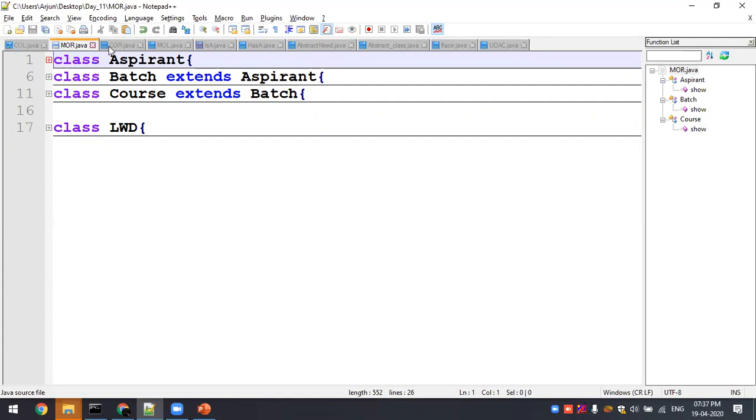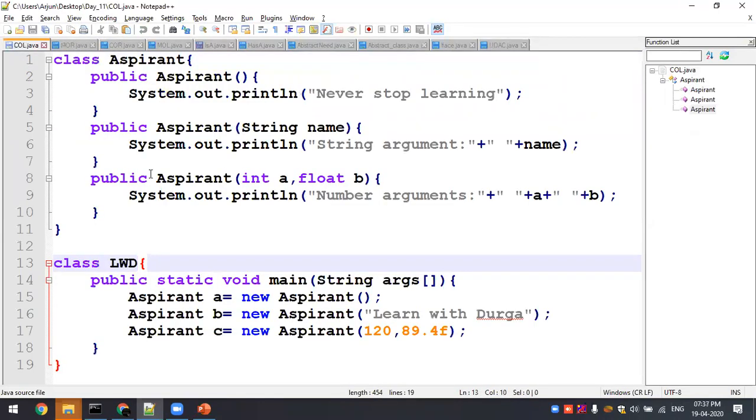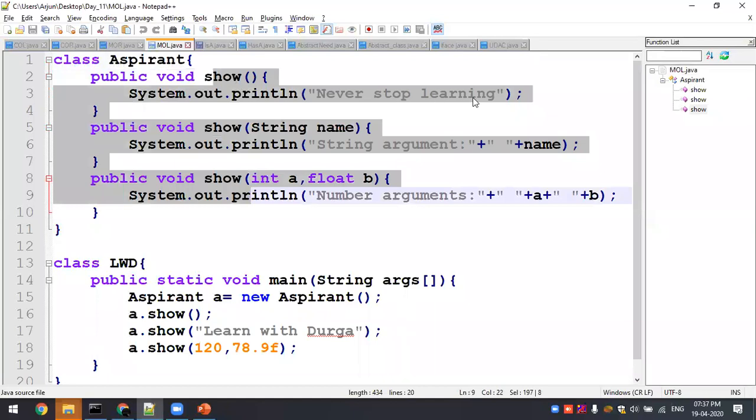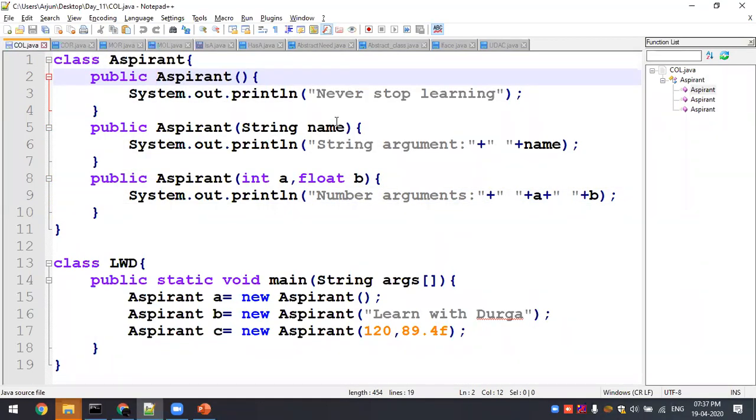So now, constructor overloading. Same example, show off, I gave. So Aspirant, method name Aspirant, so there is no return type. Previously we had overloading show off: default argument, string argument, and integer float argument. Same here, I have default argument, string argument, int and float argument. So now we have three different methods having the same name as the class name. So this is called a constructor, right?